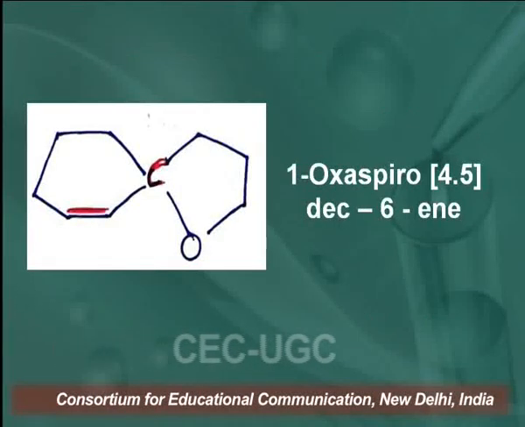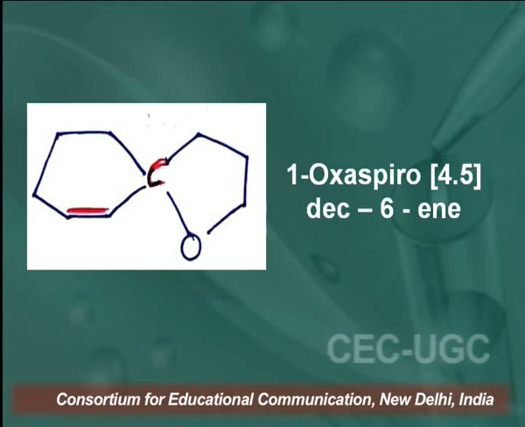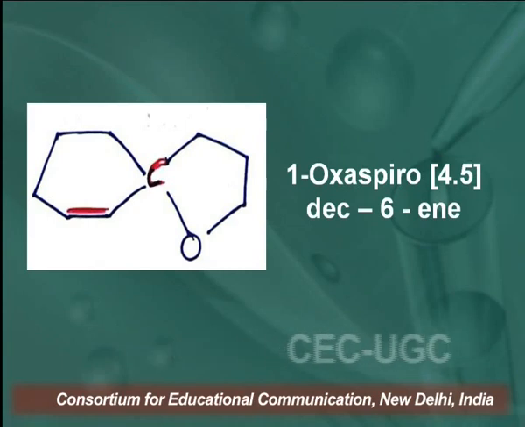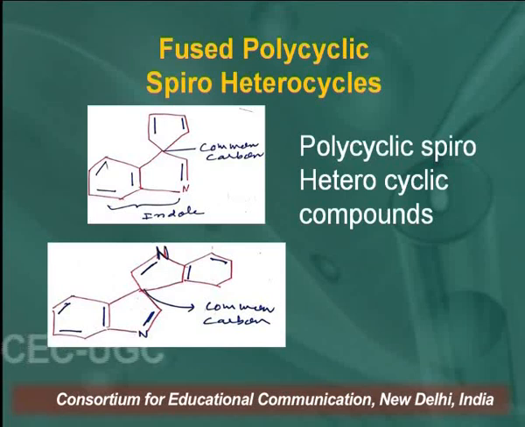Similarly, this is also a spiroheterocyclic compound: one ring has a heteroatom, the oxygen atom, and the other ring has double bonds.